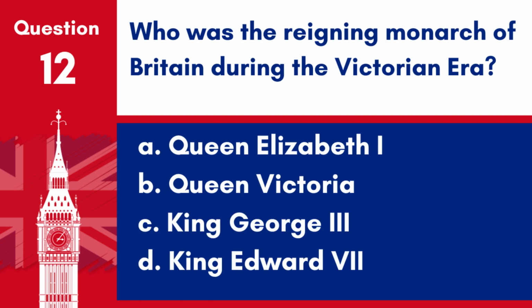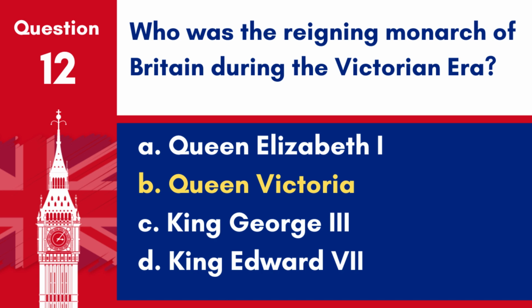Question 12. Who was the reigning monarch of Britain during the Victorian era? A. Queen Elizabeth I. B. Queen Victoria. C. King George III. D. King Edward VII.